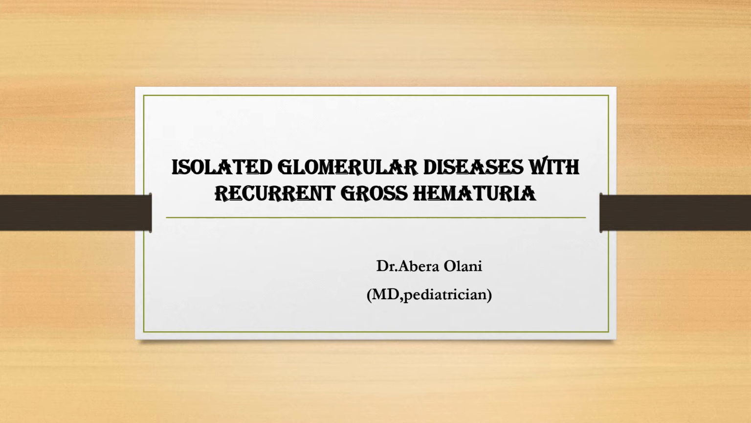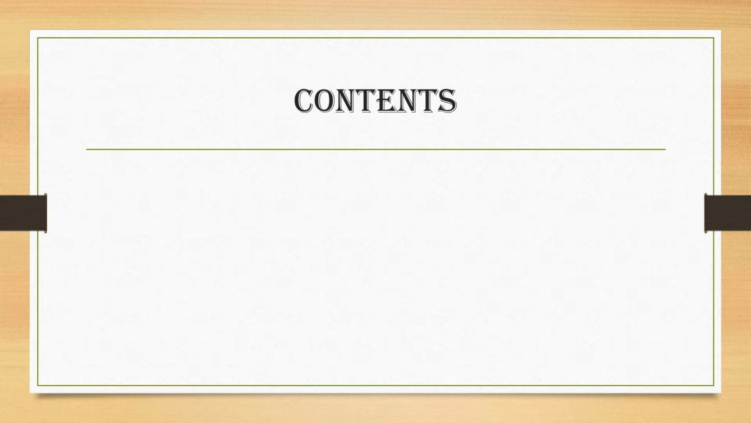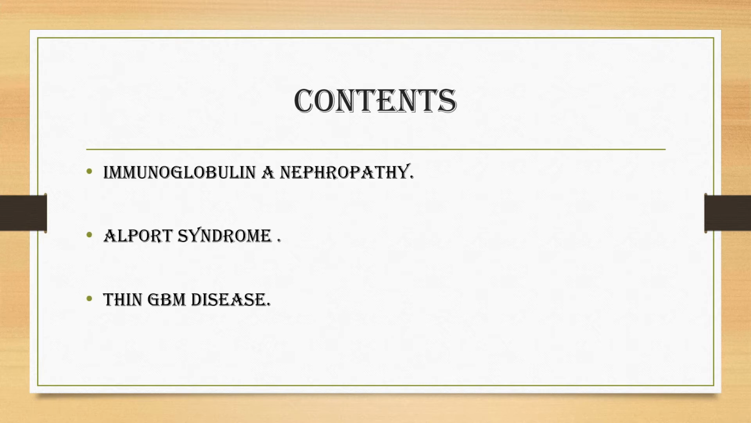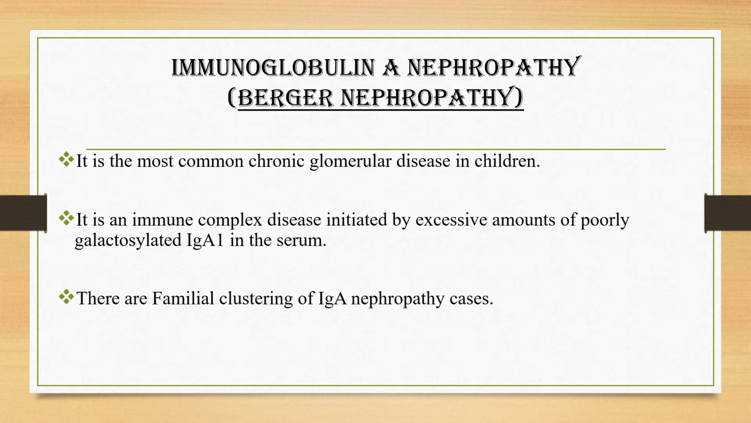In today's lesson, I'm going to talk about isolated glomerular disease with recurrent gross hematuria. The content of the presentation is about immunoglobulin nephropathy, Alport syndrome, and thin glomerular basement membrane disease. To start with, IgA nephropathy or Berger nephropathy is the most common chronic glomerular disease in children.